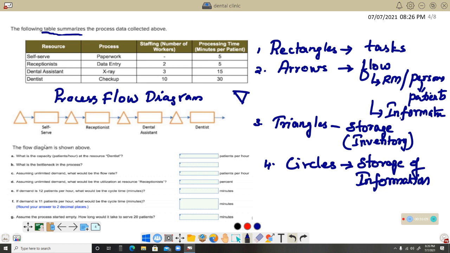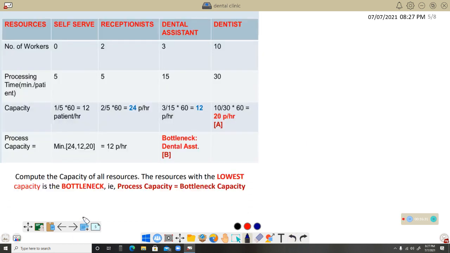The flow diagram will be asked to draw. In that case you go with the representation by using triangles, rectangles, and the arrow marks. Arrow marks are very important. And another thing, if there is any information flow, use that symbol, the so-called circles. Right? Okay then, let's move on.